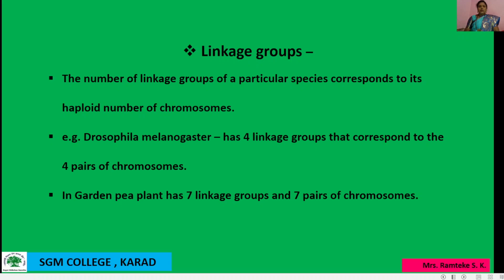Drosophila melanogaster has 4 linkage groups that correspond to its 4 pairs of chromosomes. Okay, the garden pea has 7 linkage groups and 7 pairs of chromosomes. So again, the number of linkage groups of a particular species corresponds to its haploid number of chromosomes. For example, Drosophila melanogaster has 4 linkage groups that correspond to the 4 pairs of chromosomes.